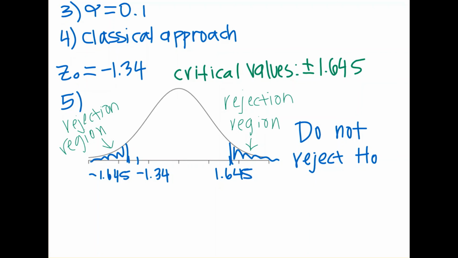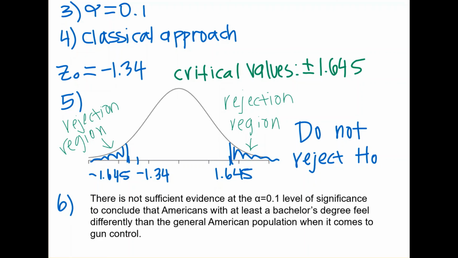Now let's write the conclusion. Because we do not reject H0, there is not sufficient evidence at the alpha equals 0.1 level of significance to conclude that Americans with at least a bachelor's degree feel differently than the general American population when it comes to gun control.